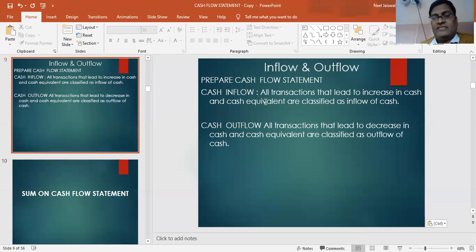Now, when I'm talking about inflow and outflow, what is the meaning of this? We say cash inflow when all transactions that lead to increase in cash and cash equivalents are classified as cash inflow. And the transactions that lead to decrease in cash and cash equivalents are classified as outflow of cash and cash equivalent.